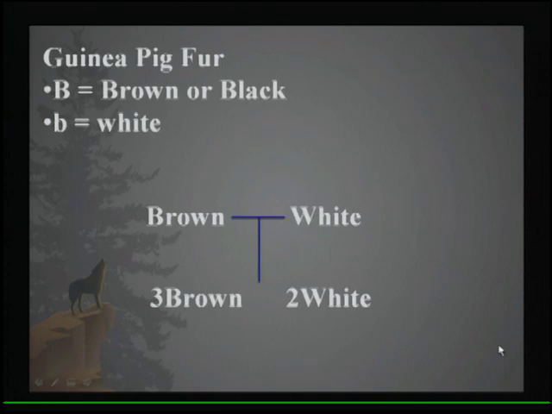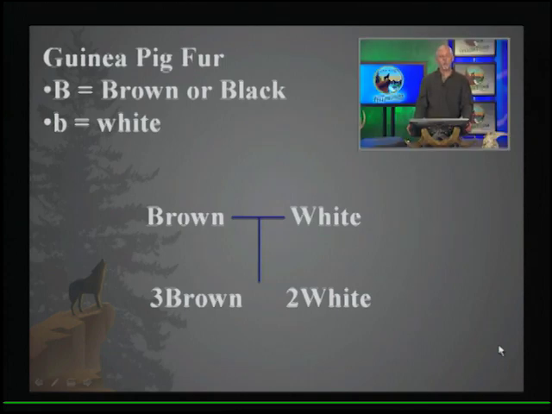And then one more example, looking at animal fur color again. If we look at guinea pigs, again, brown fur is dominant to white fur. And so let's say we have a word problem in this situation. So let's say we have a brown and a white parent that had 3 brown offspring and 2 white offspring. And I'm going to go ahead and tell you that brown or black fur is dominant to white fur in guinea pigs. So what you want to do in these kinds of problems, again, is get it out in front of you. If you know what the recessive phenotype is, again, white fur is recessive to brown or black fur. We start with what we know.